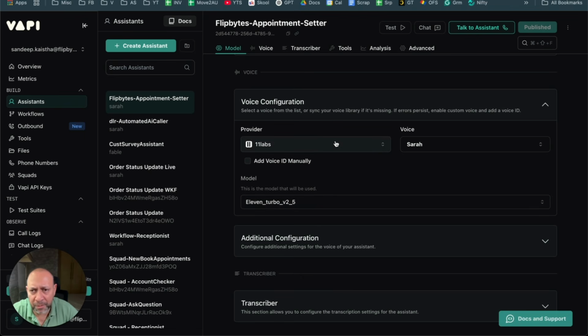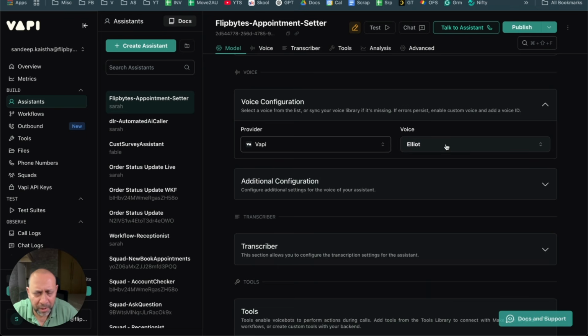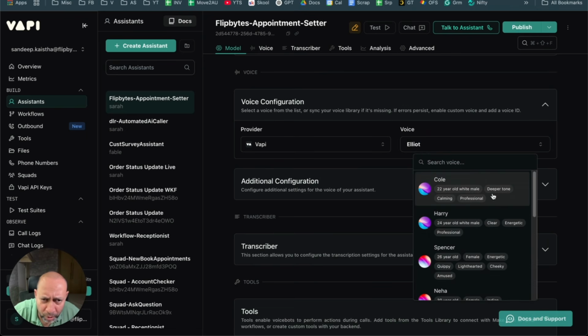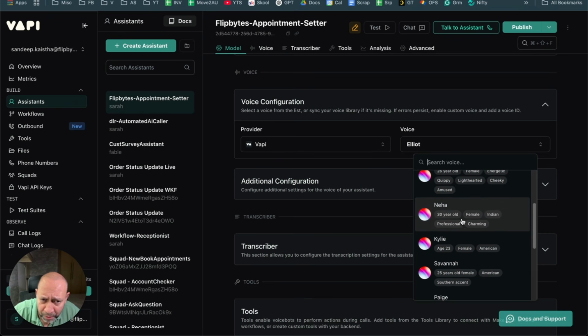So basically it's a provider thing, what provider you want. In my case, I'm using Vapi. Elliot works for me. But of course, if you want to go with Cole, it says he's a 22-year-old white male. Harry is a 24-year-old white male. Then you have Spencer, who's a female. You have Neha, who's an Indian female.